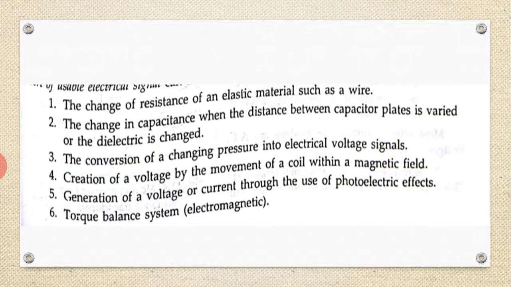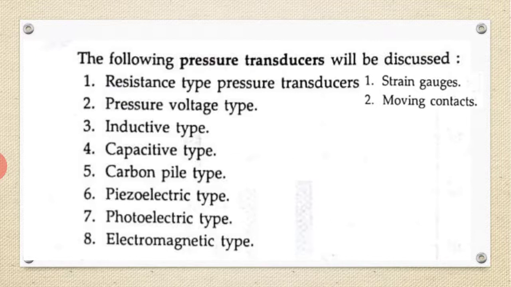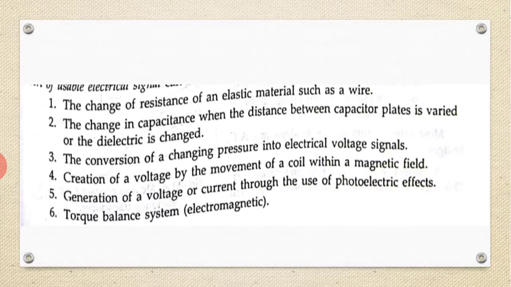Various transformations are needed to convert pressure to some sort of usable electrical signal. This is done by the change of resistance of an elastic material such as wire, the change in capacitance, or the conversion of changing pressure into an electrical voltage signal. How much pressure is applied is proportional to the change, converted into a calibrated scale.